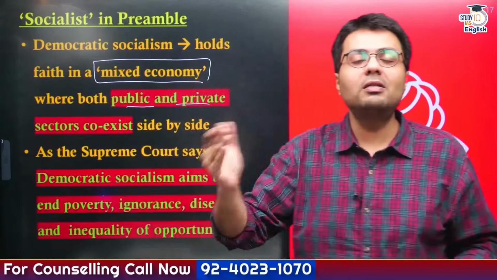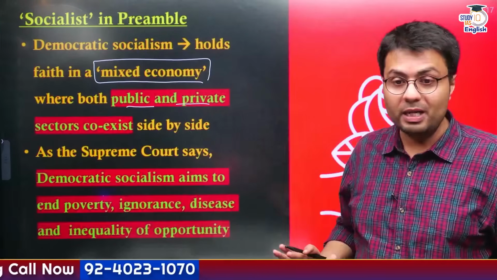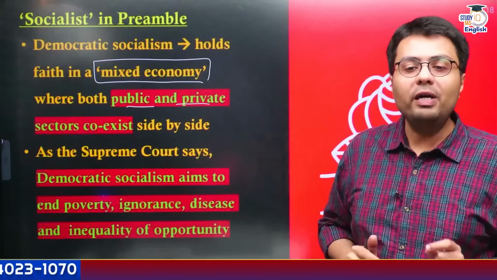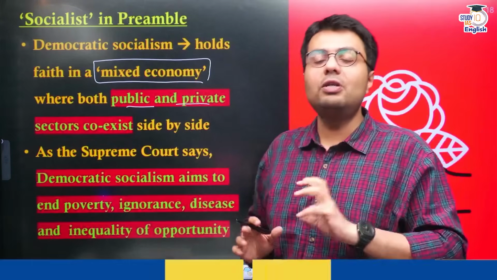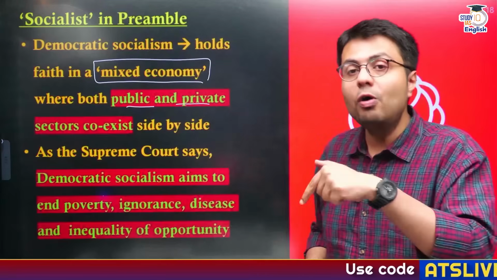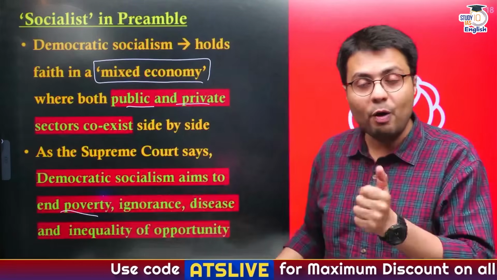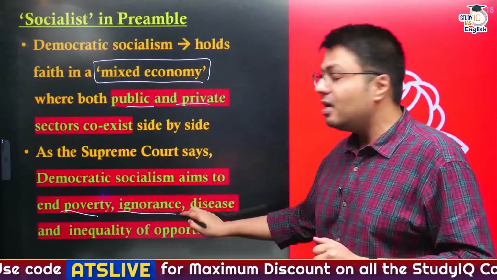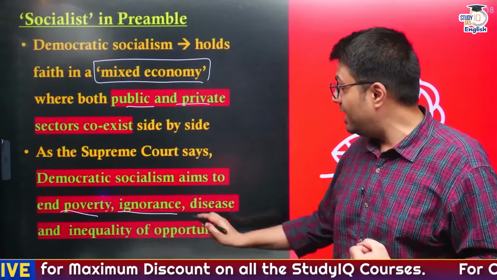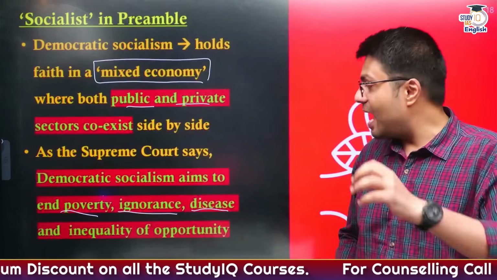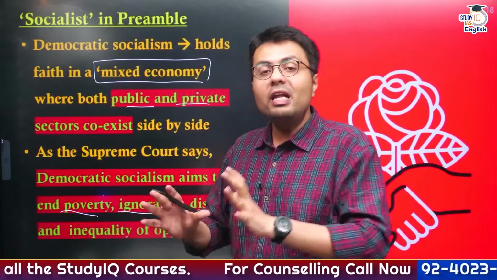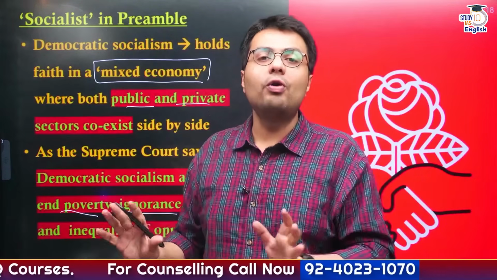Today, major sectors are now owned by private companies, right? Even the Supreme Court of India has said that democratic socialism, in its concept, wants to achieve a few goals. These goals are to end poverty entirely, end ignorance of marginalized sections of society, prevent diseases, and reduce the amount of inequality that exists in overall society.